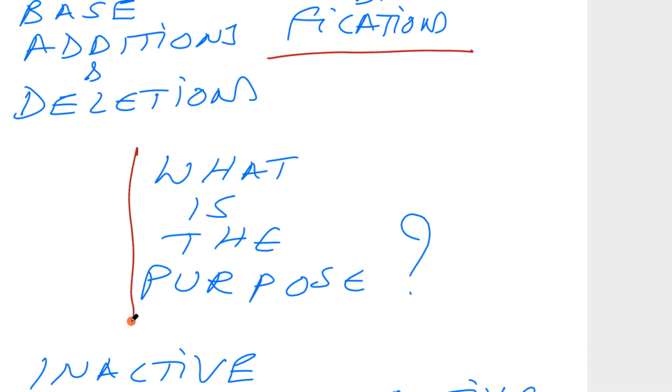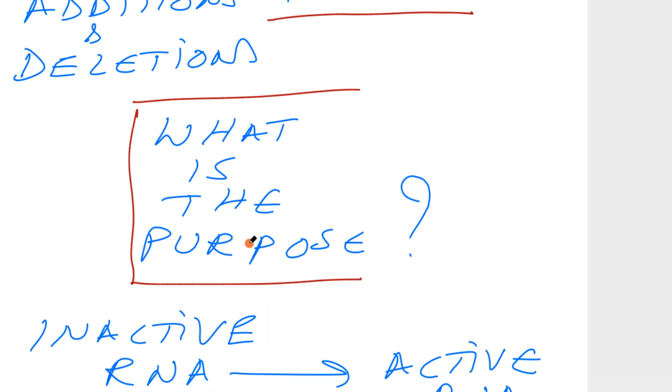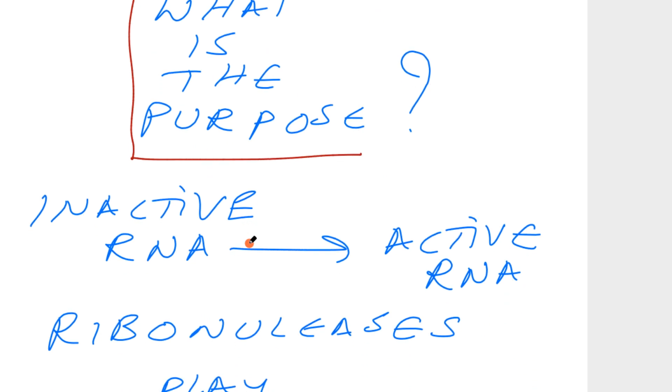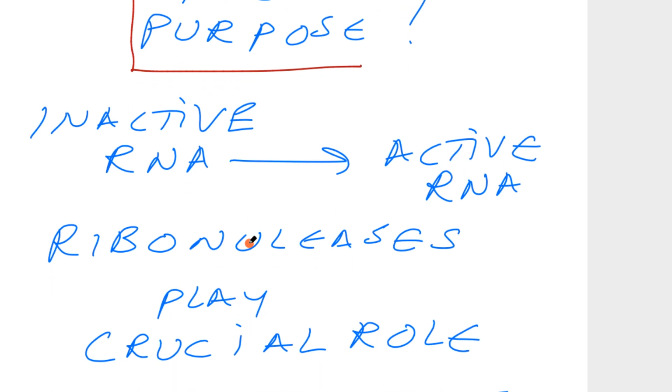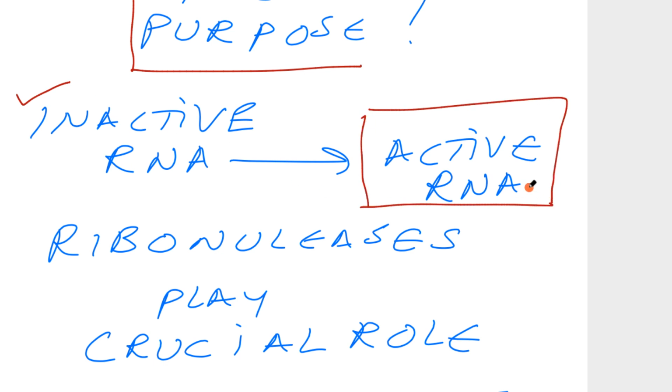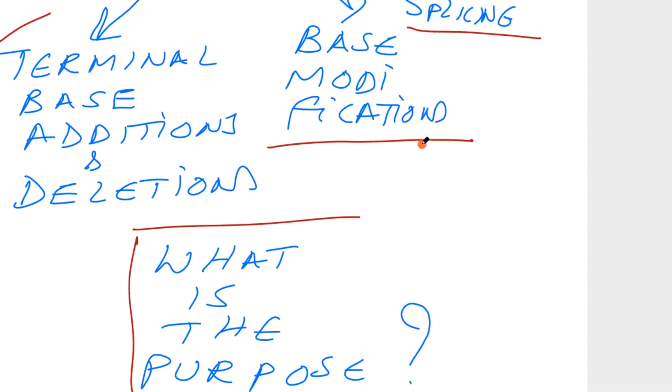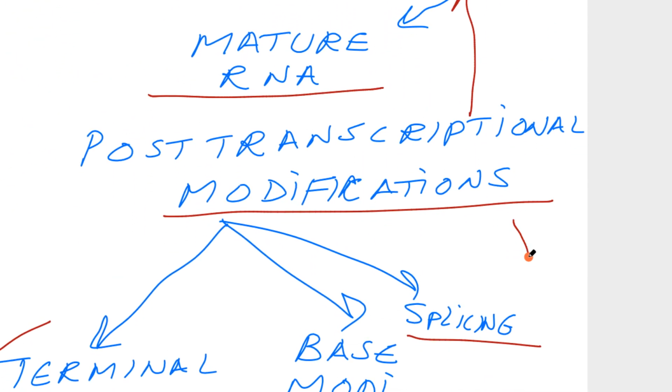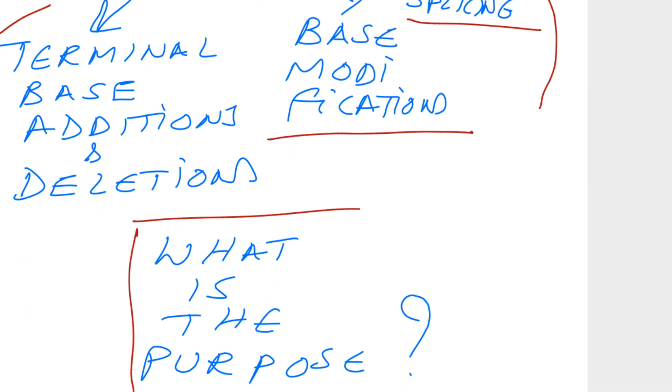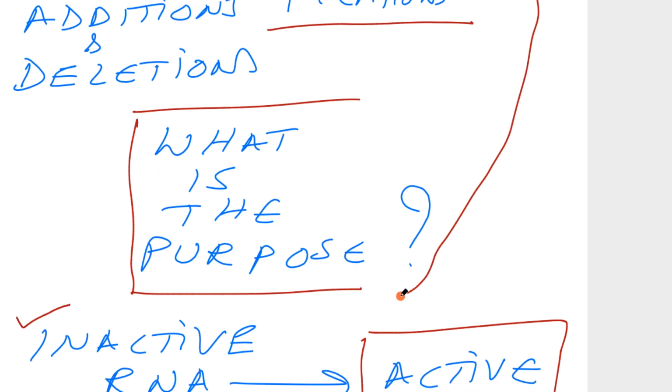So what is the purpose of these post-transcriptional modifications? Why is it a must? Why does it have to take place? The primary transcript is an inactive RNA. It has to be converted to an active form. That is the reason the post-transcriptional modifications play a very crucial role in this process.